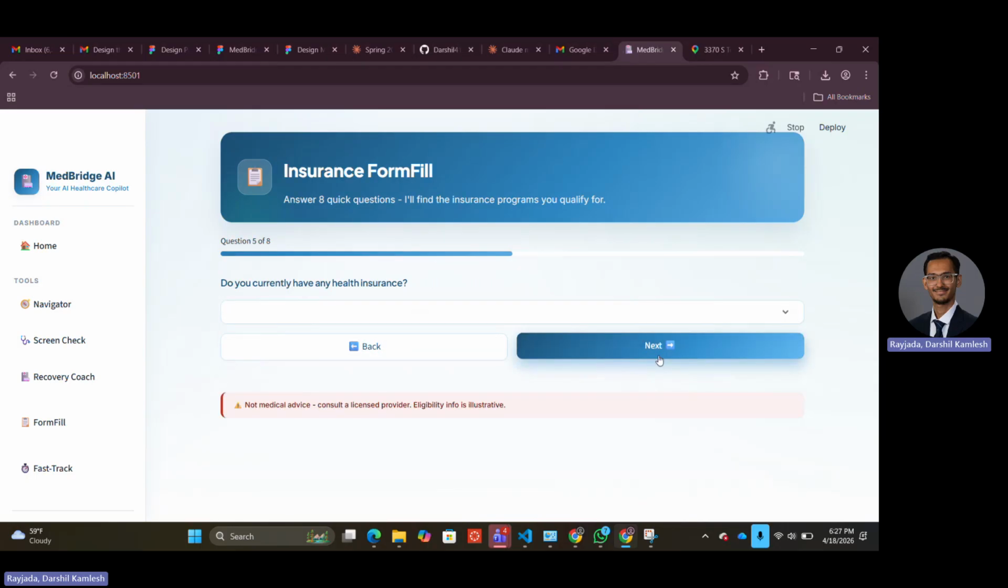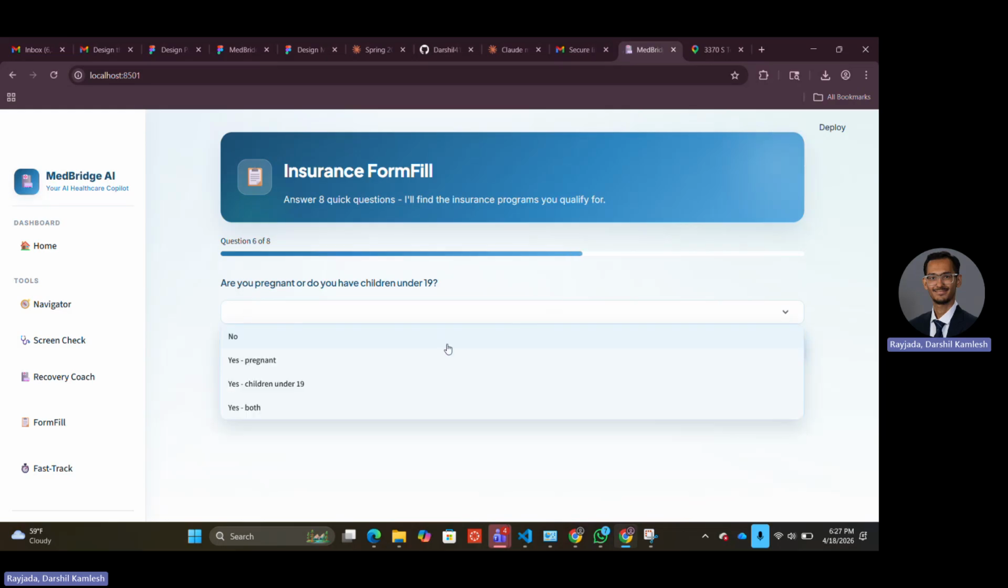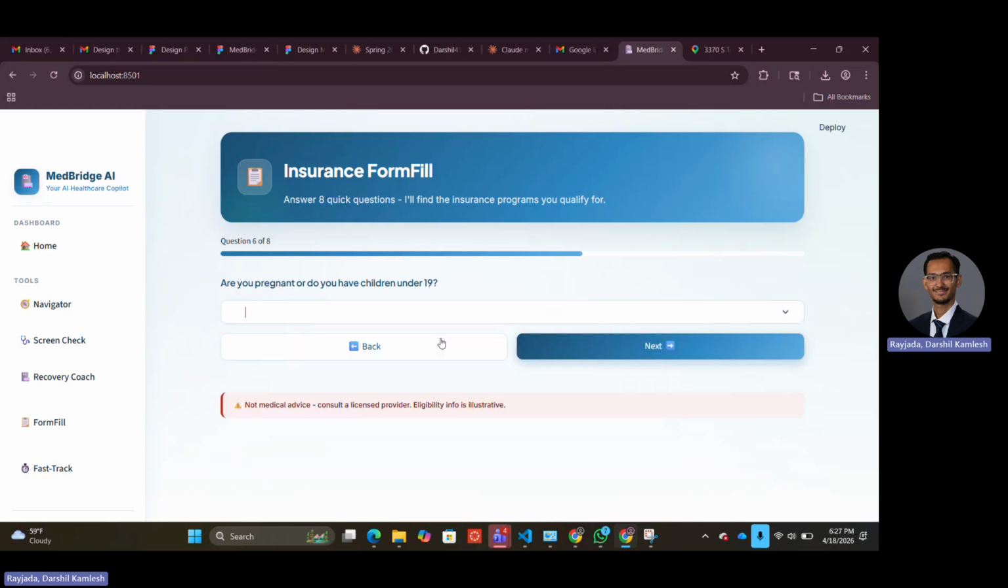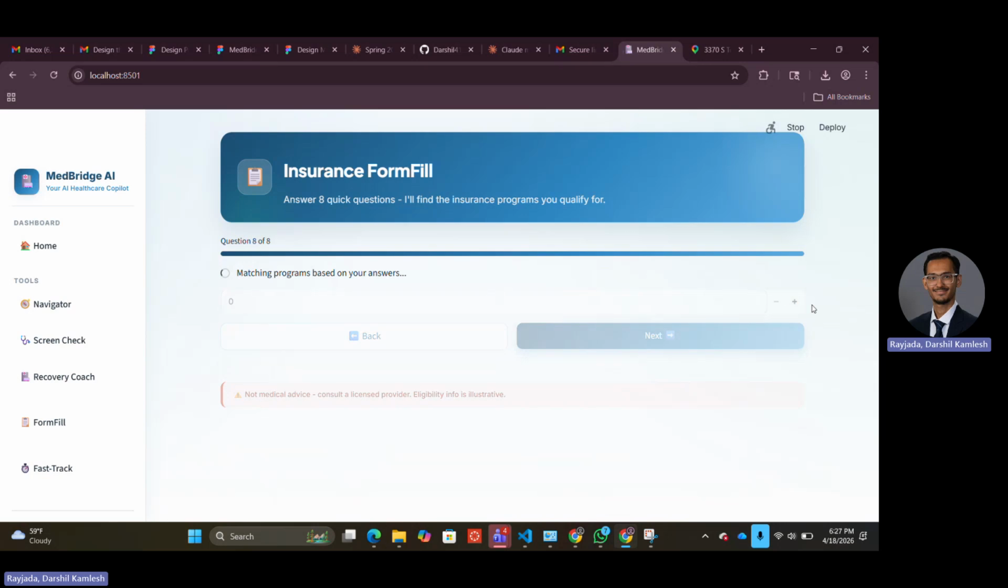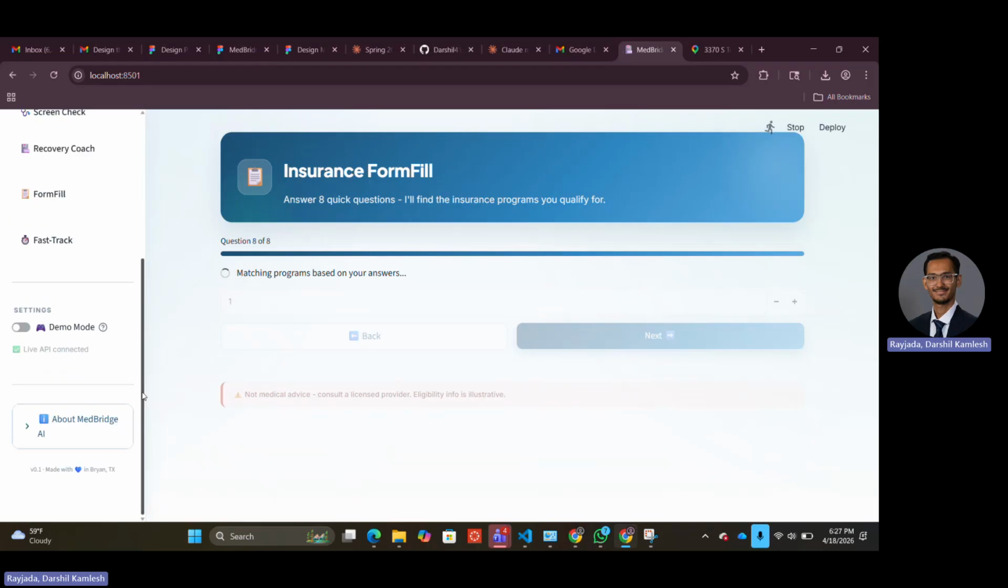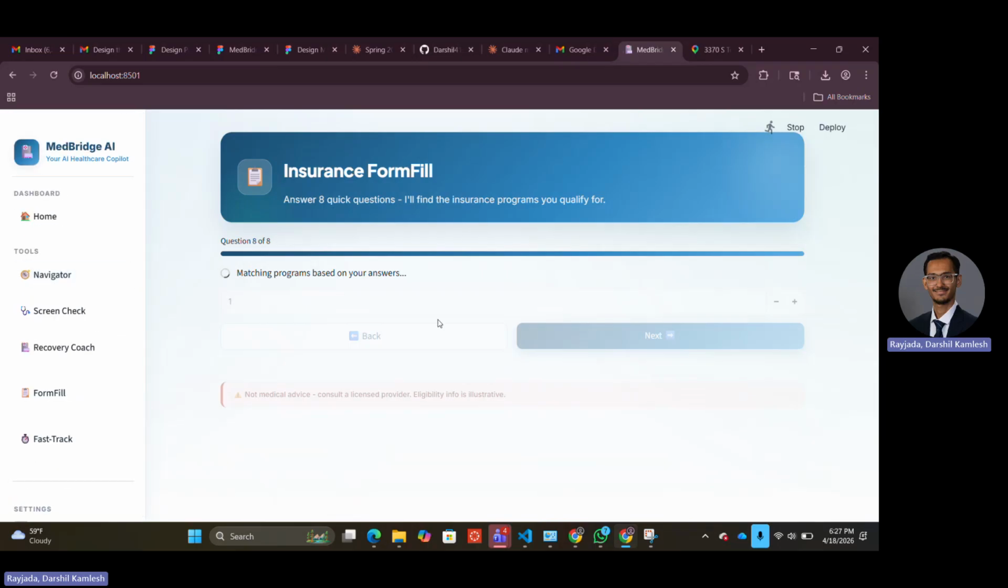Now let's suppose I'm selecting this. Do you have currently children under 19? And let me select one of these options. Hit next. This will give me another question. And next. So now I will be able to see a matching program based on all the answers that I have filled. So this will give me the list of insurance policies that is best suited to my case.